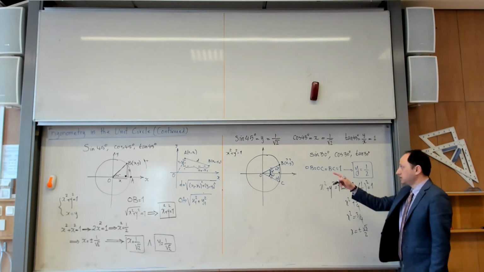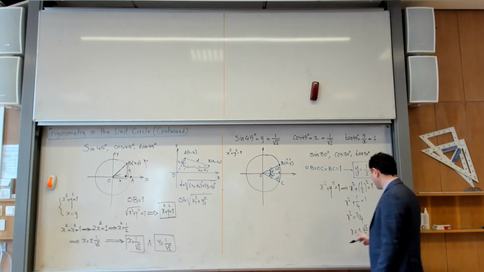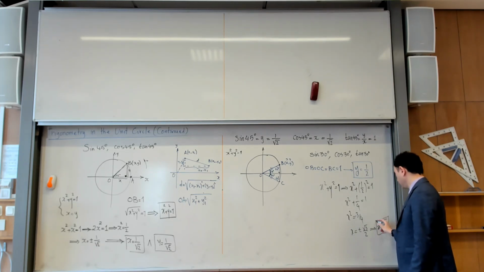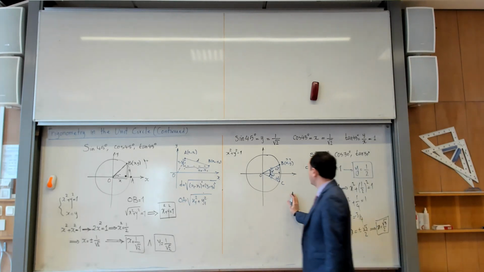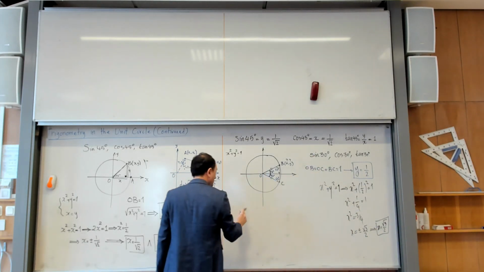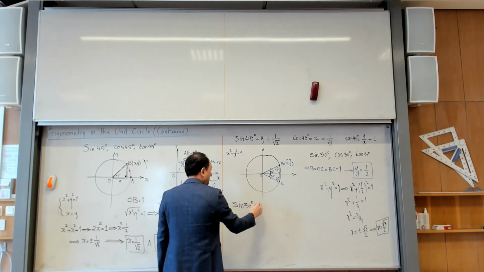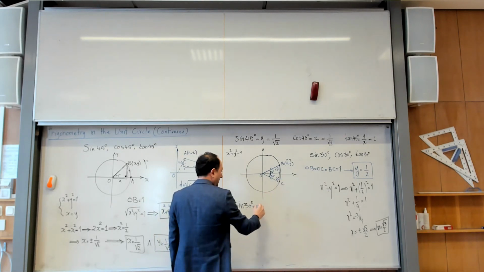But of course you see that 30 degrees is still in the first quadrant. And in the first quadrant, x cannot be negative. So at the end, you would say that x is only one value, and that is this value. This is x, this is y, and now if I go back and ask you the question, you immediately answer that. So what is sine of 30? It is the y coordinate. The y coordinate is 1/2.